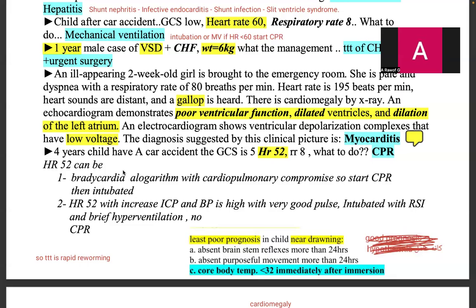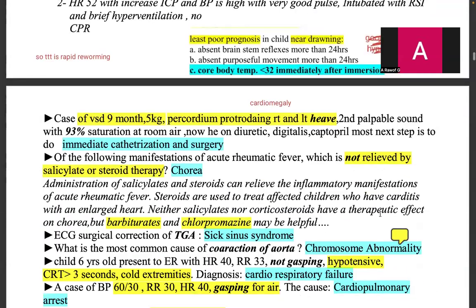One more thing we'll read about is drowning now. Which finding indicates poor prognosis in a child with near drowning? Absent brainstem reflexes for more than 24 hours. Absent purposeful movements for more than 24 hours. Core body temperature less than 32 immediately after immersion.